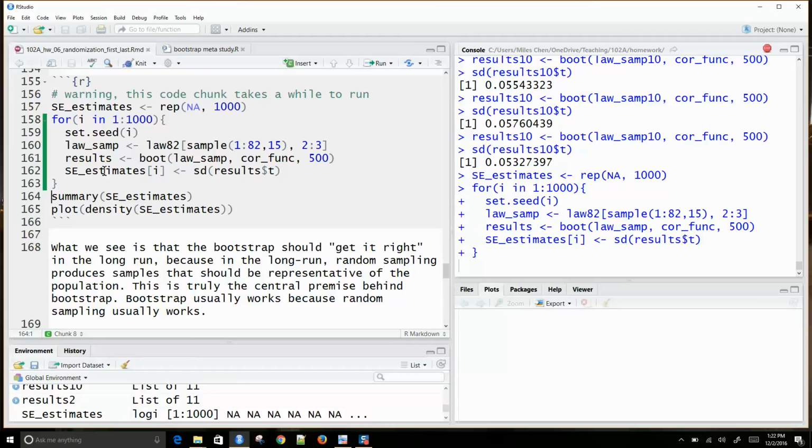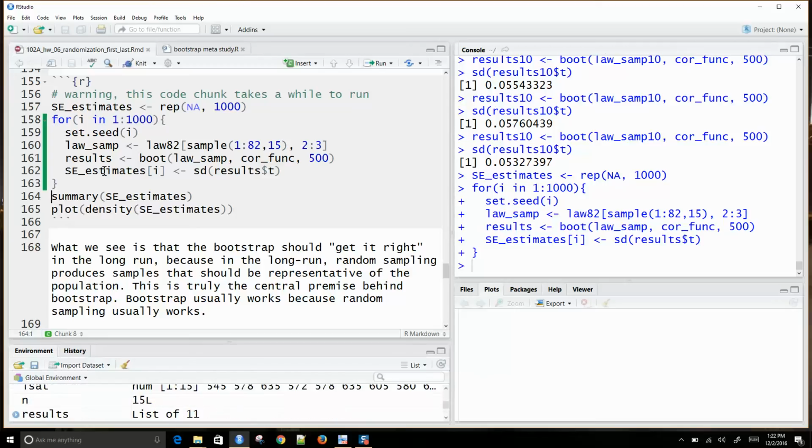Yes, question? Yeah, in reality, we only have one sample. So the point of this meta study is to see how dependent our estimates and our conclusions are on the nature of the random sample. This should give us a better idea.